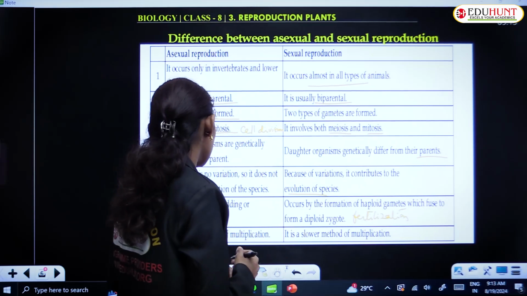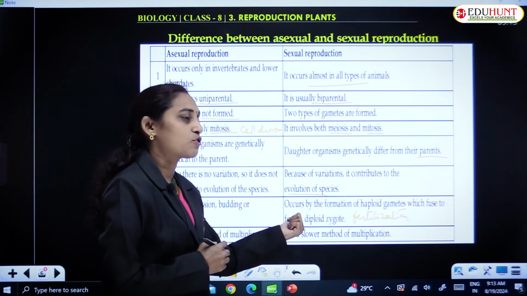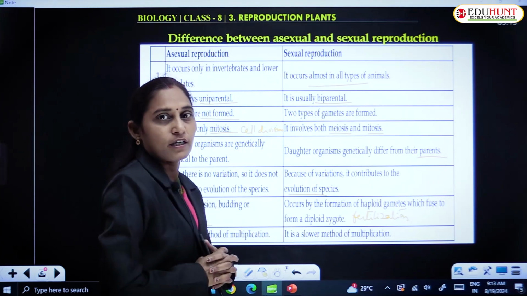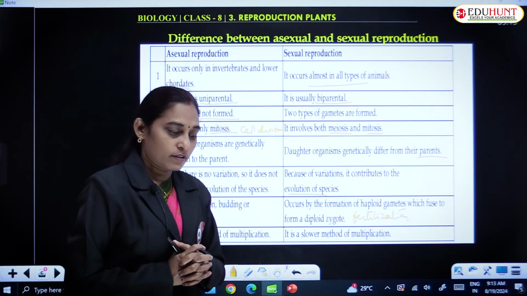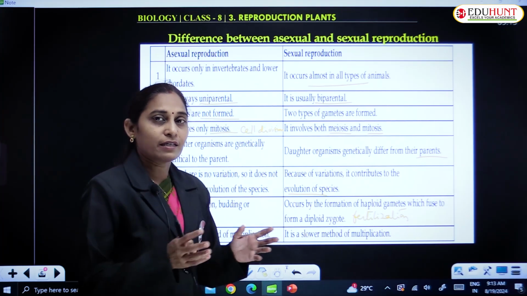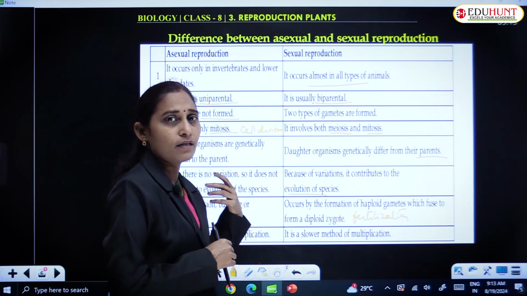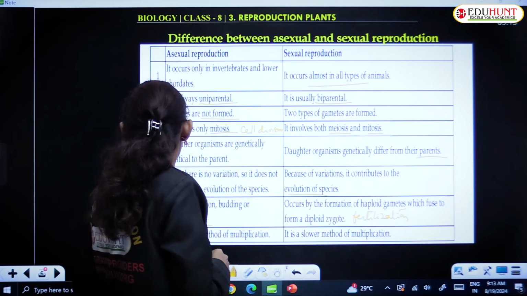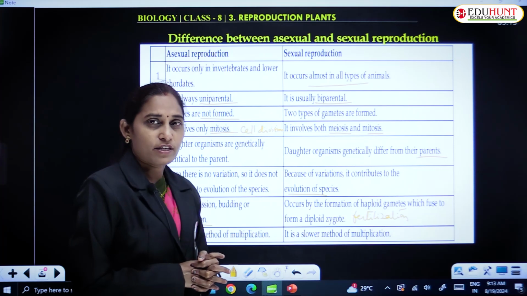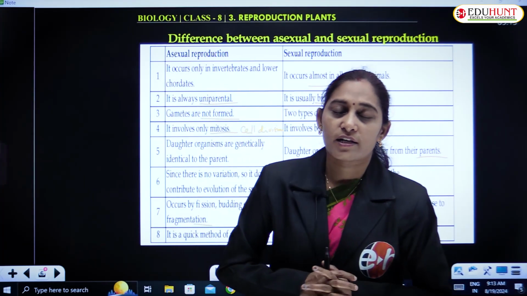Asexual reproduction is a quick method of multiplication. Sexual reproduction is a slower method of multiplication because the gametes have to find their partners and fuse. It will take time. That is why it is a slower process. So these are the 8 differences between asexual and sexual modes of reproduction.